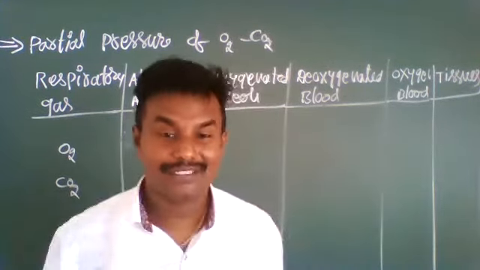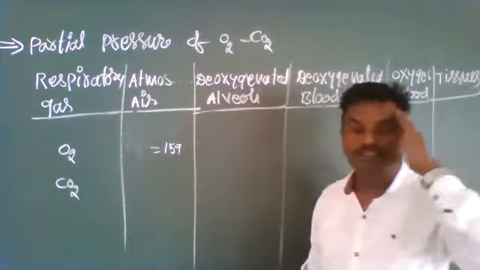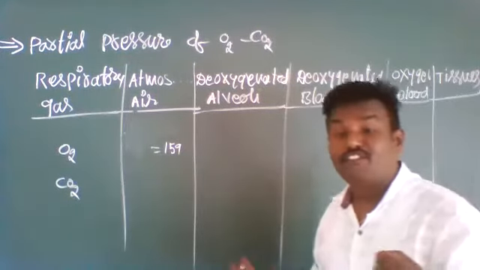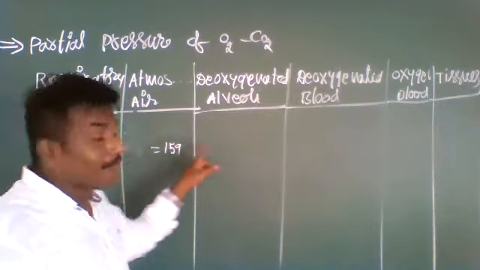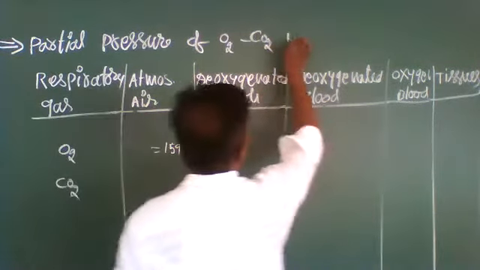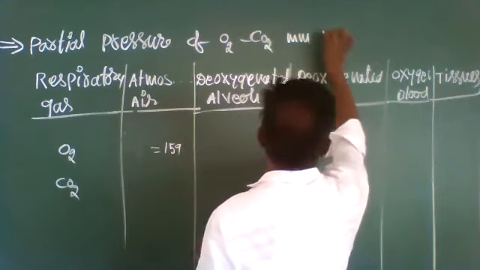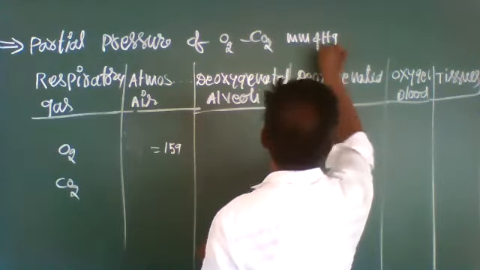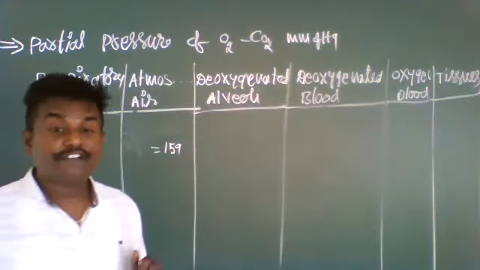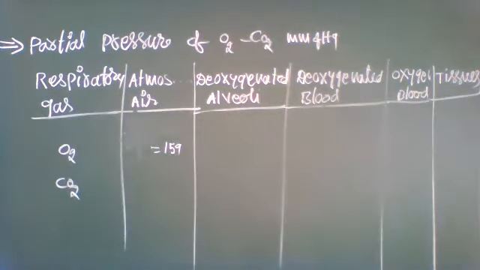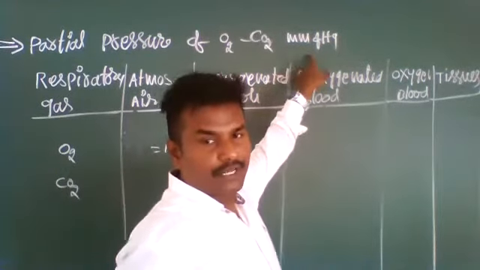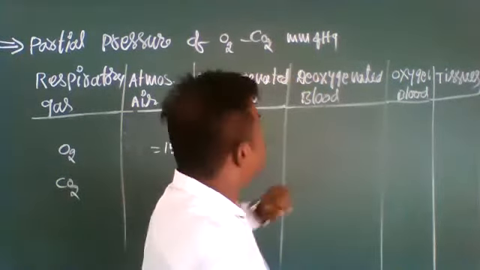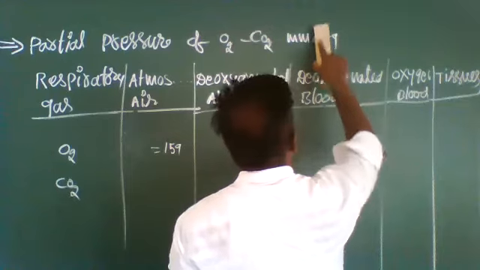They directly give the value 159, so we are puzzled: where has 159 come from, how has it come? That is 159 millimeter of mercury.